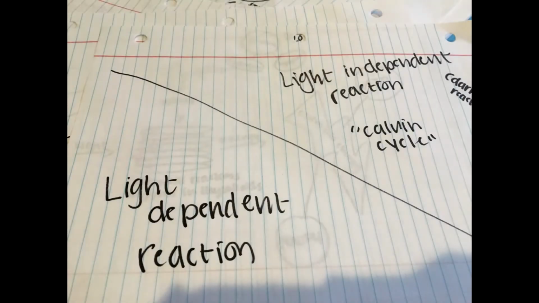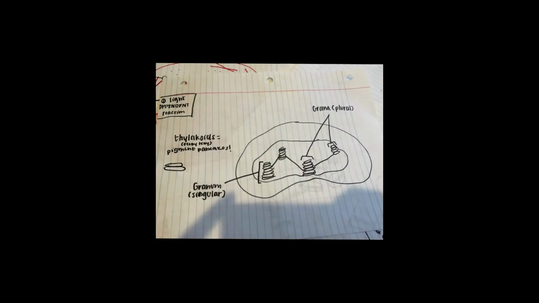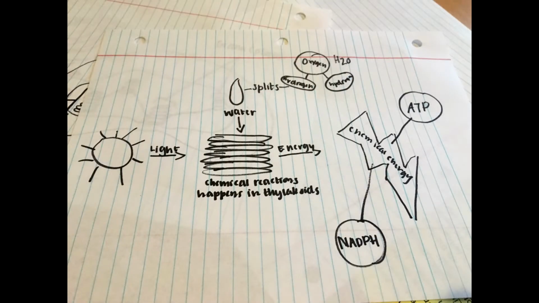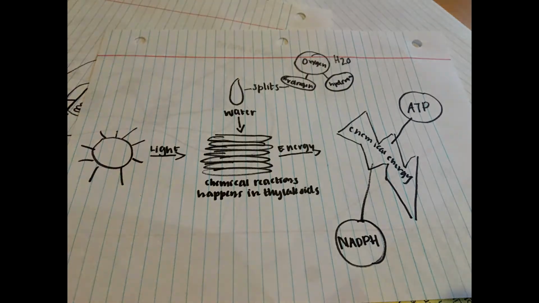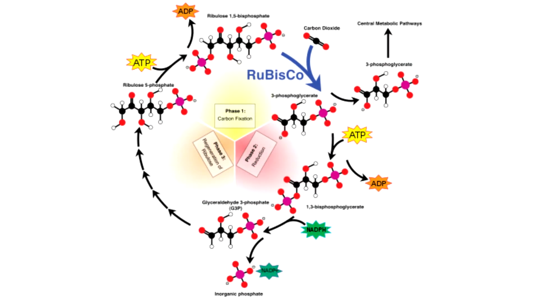Photosynthesis takes place in two stages, the light-dependent reaction and the light-independent reaction. The light-dependent reactions take place in the thylakoid membrane. They use light energy, H2O, NADP+, ADP, and P. And the second stage takes place in the stroma. The independent reactions, or Calvin cycle, use CO2, ATP, and NADPH to create glucose, NADP+, ADP, and P.